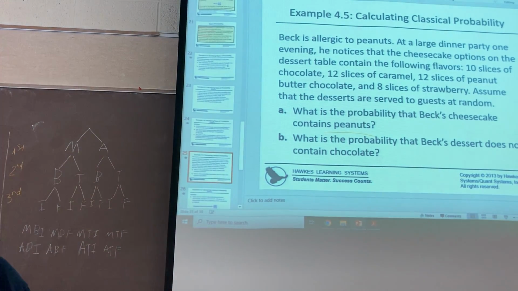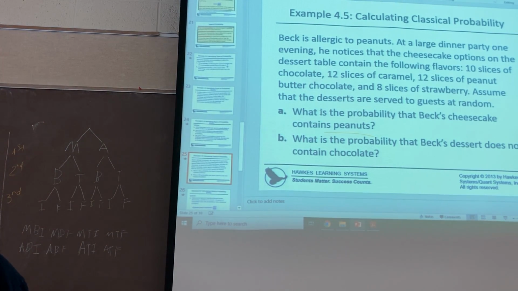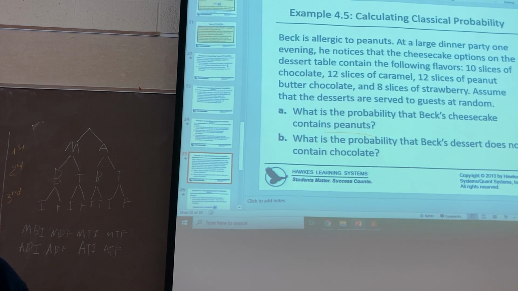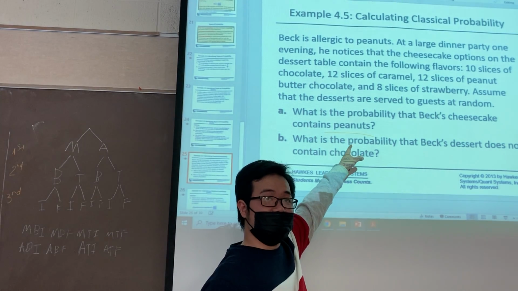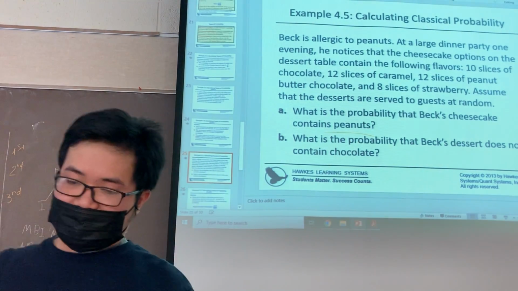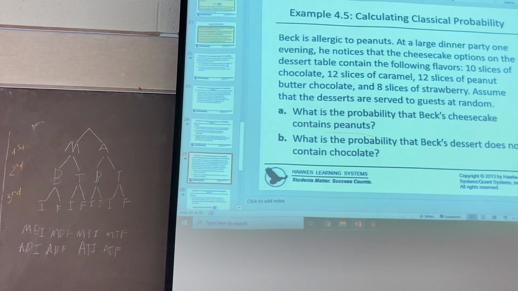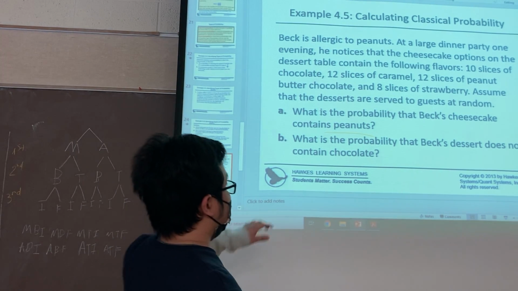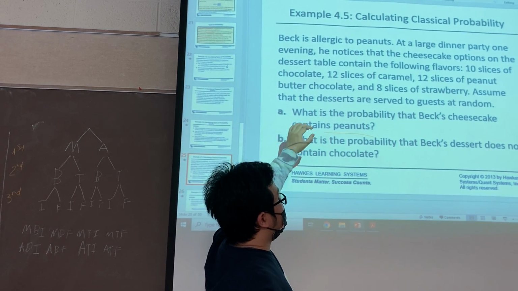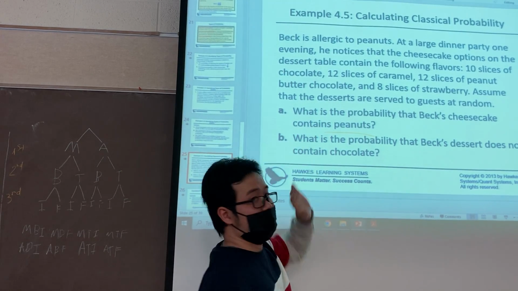What is the specific event here? Okay, you please. The event here is that the baked cheesecake contains peanuts. Your name is Robin, right? Yeah. The event here is that the baked cheesecake contains peanuts.